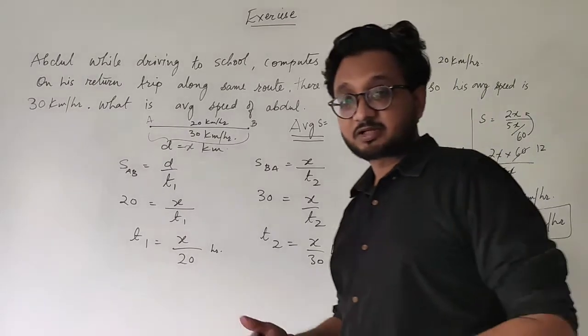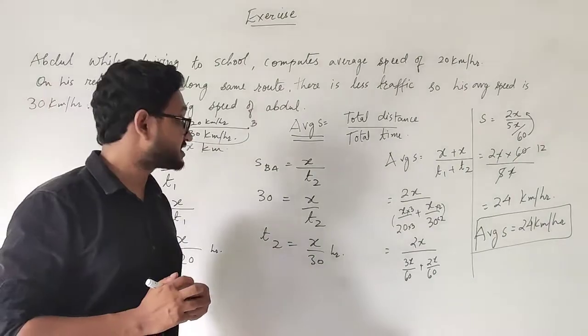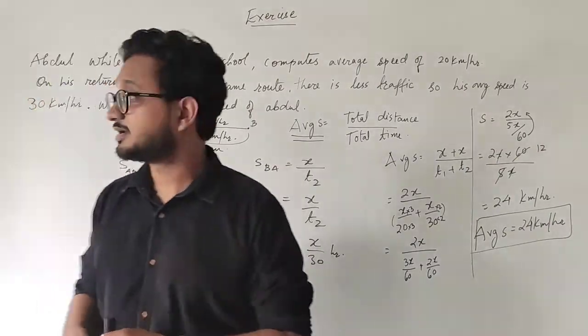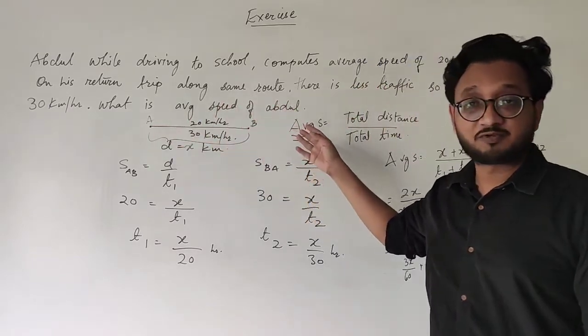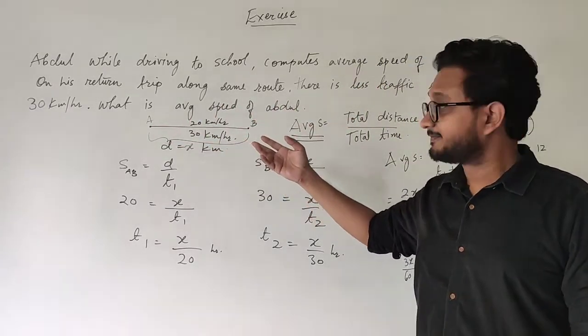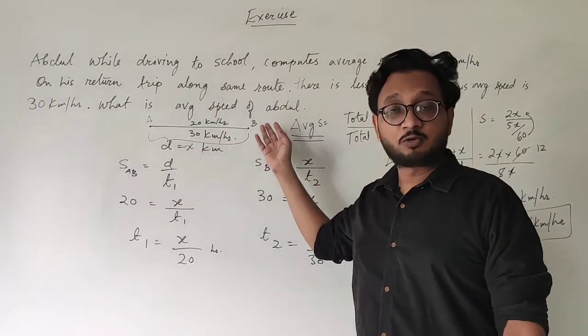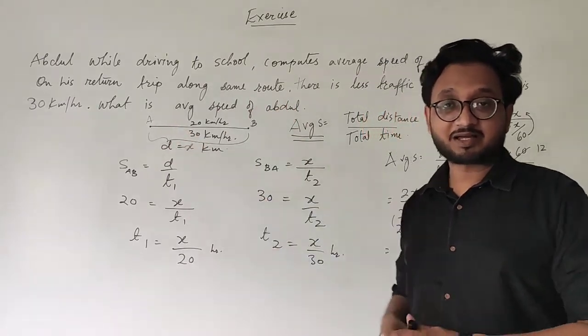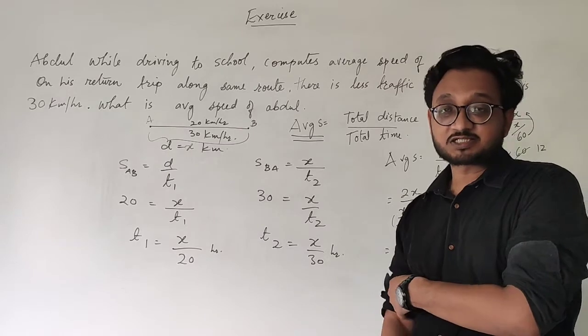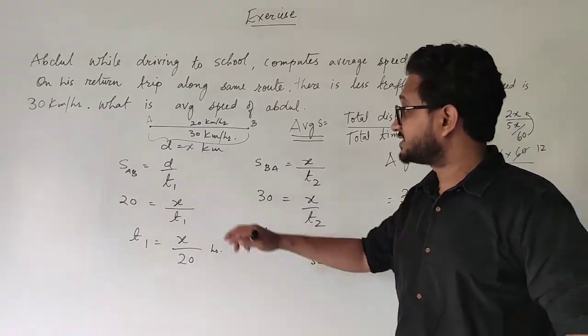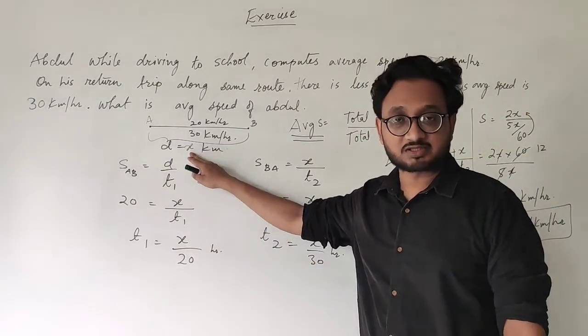I know it is a little bit complicated numerical, but pay attention. I will revise it for you once again. The question states that a boy walks from his home to school with a speed of 20 kilometers per hour, and he goes from school back home at 30 kilometers per hour because there is less traffic. Now obviously the distance from home to school does not change, which we have taken as x kilometers.